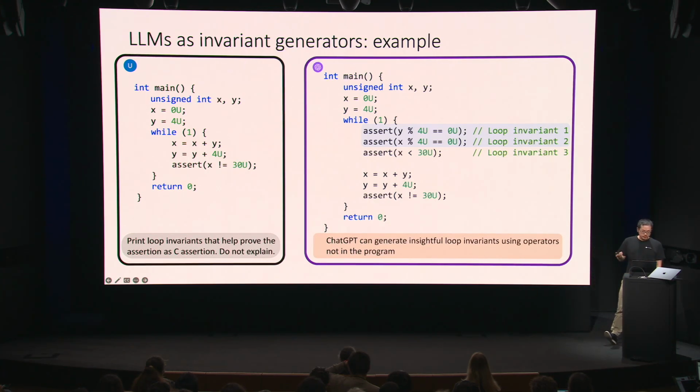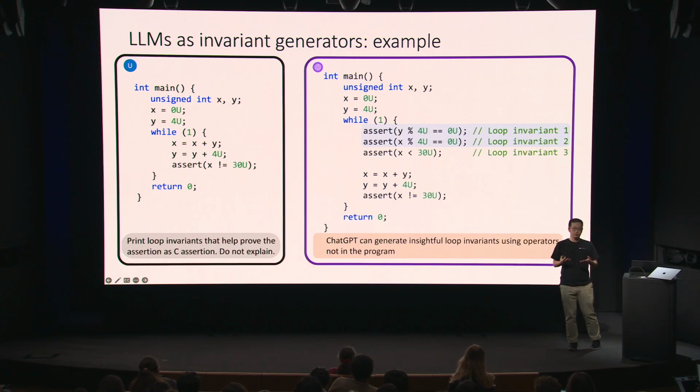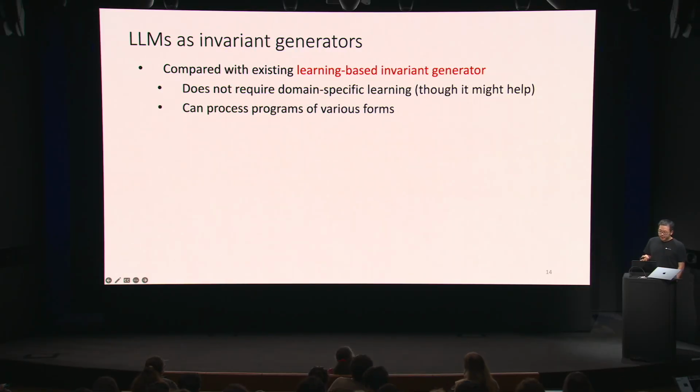What we found is that GPT can generate insightful looping invariants using operators not even in this program. For example, modulo is not in this program. Here we're contrasting with more traditional invariant generation techniques, where we would often look at what's already there in the program and try to come up with some invariants. This is a promising observation, but obviously there are cases where incorrect, or basically invalid, invariants are generated. Nonetheless, it's a promising observation.